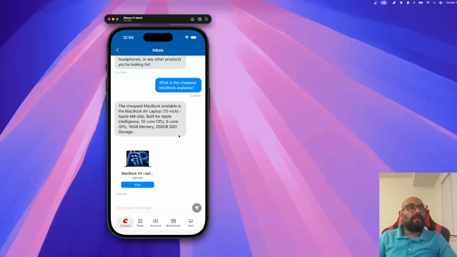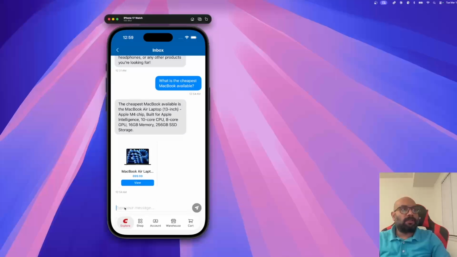So it did answer from the products which we uploaded on Firebase after scraping the Costco website. I scraped some electronics such as laptops and refrigerators and other electronic items and uploaded them to Firebase. And from there, when I asked what is the cheapest MacBook available, it searched the Costco internal data and returned the result from there.